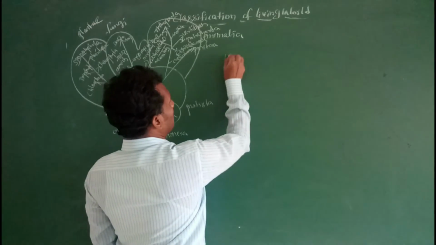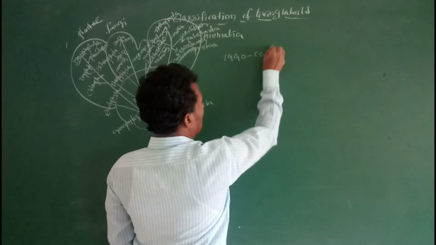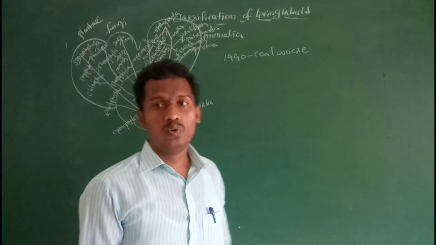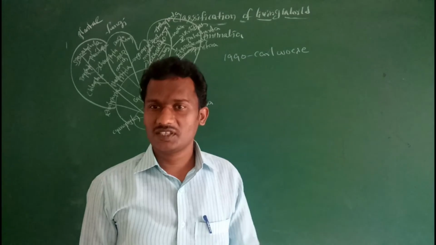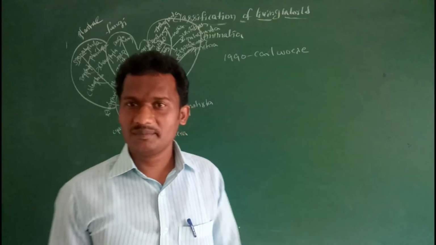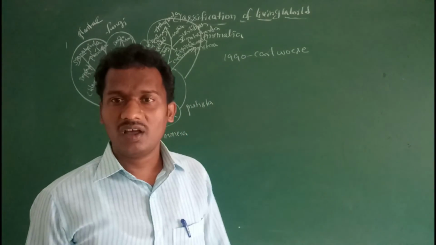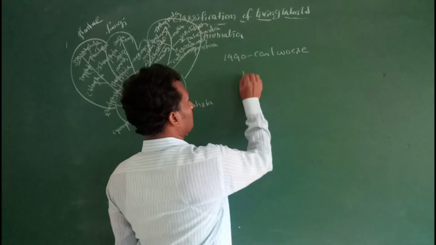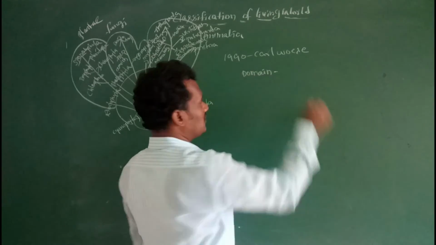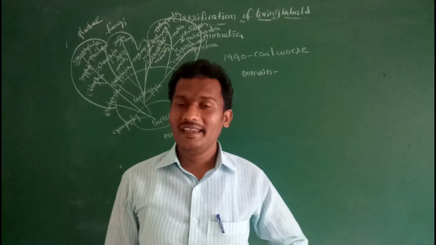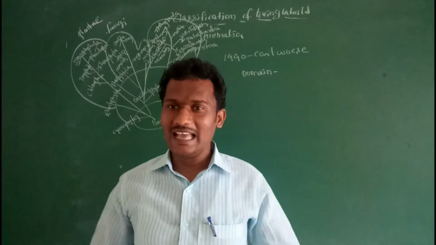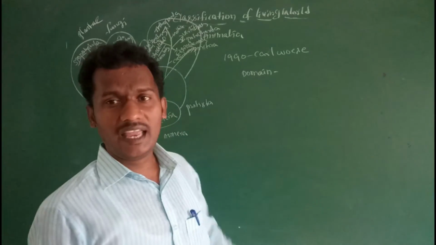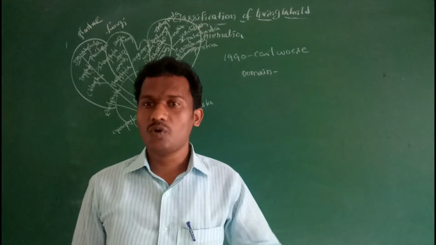Next one: in the year 1990, Carl Woese, the scientist, proposed the six kingdom system of classification. The first six kingdom system of classification was proposed by Carl Woese. For the first time he introduced a three domain system. A domain is higher than the kingdom. Generally in classification systems, kingdom is the highest category, and higher than kingdom is the domain. He introduced a three domain system.